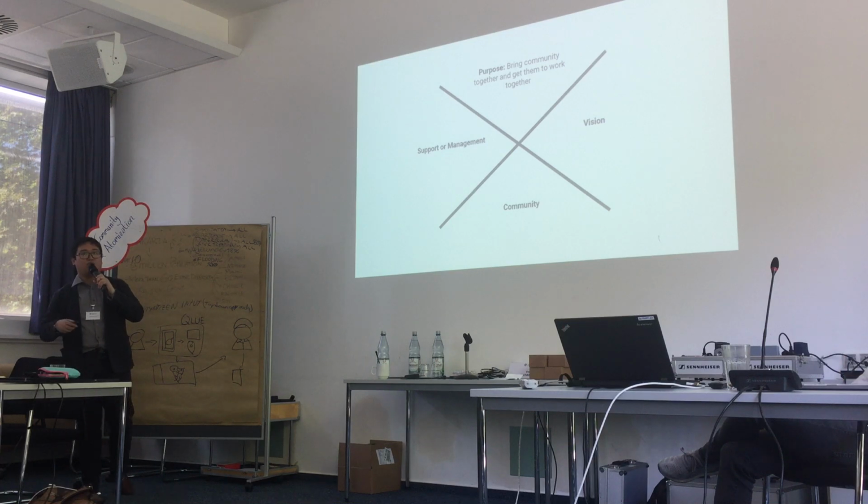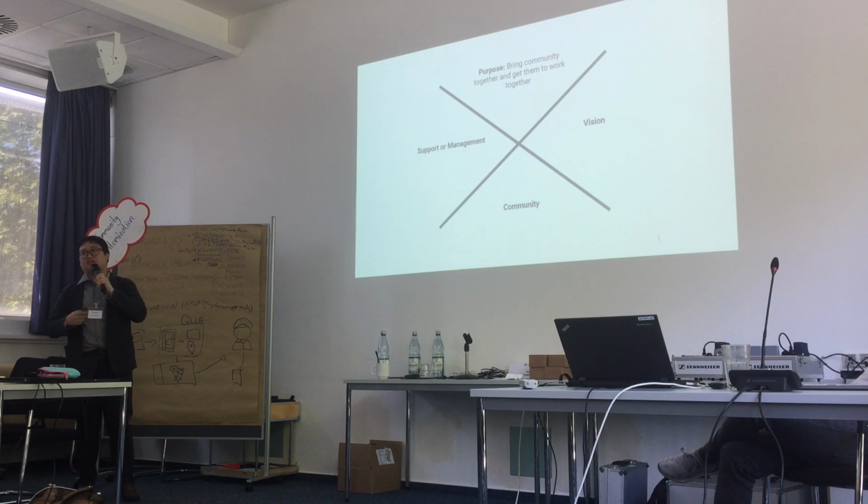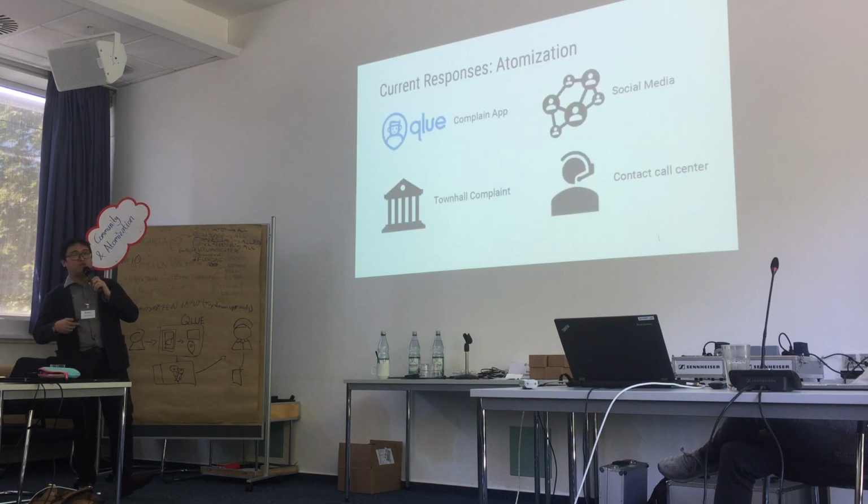So this is our framework of working on this problem. We first discuss the purpose of our pitch, which is to bring the community together and get them to work together. As we see in Clue, people only report individually. People express their problems at the individual level, not at the community level.